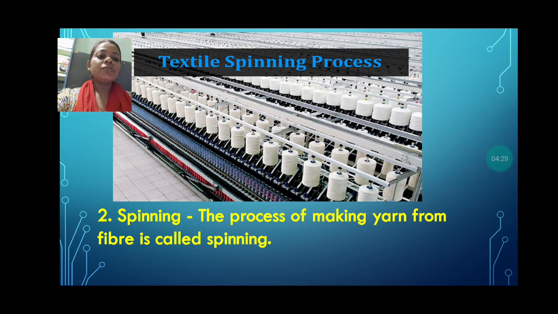Spinning is the process of making yarn from the fiber. Okay, if fibers are ready, we have taken out the fiber from the plant, then what we have to do is collect and arrange that thread, so that it can be used later on. So making yarn from the big bundles of the fibers is known as spinning.